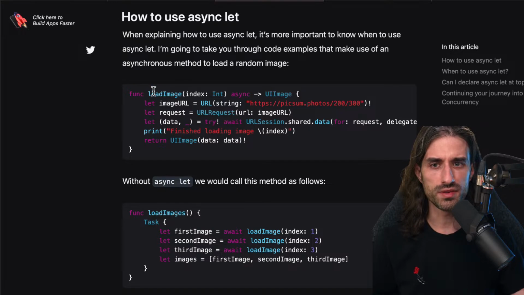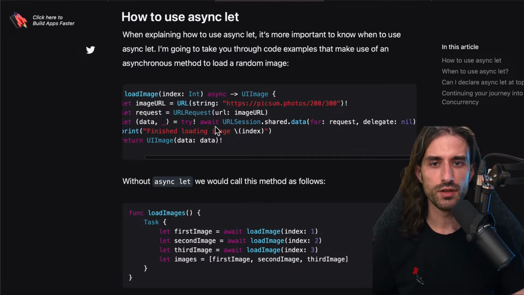So we have a method called loadImage, takes an integer, and then it's making a network call that it seems is going to return a random image. I don't know this website, but I would assume that this is what it does. It returns a random 200 by 300 image. Okay, we can see this code uses the new API of URLSession, which is compatible with async await. So this API right here, URLSession.shared.data for request.